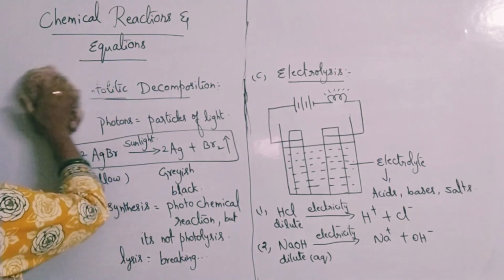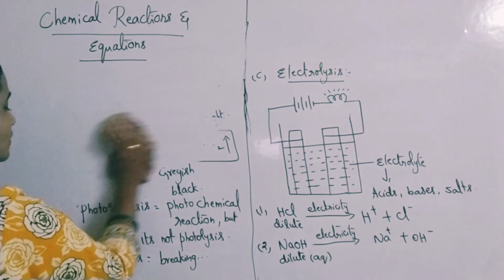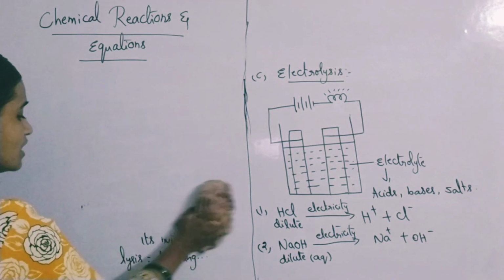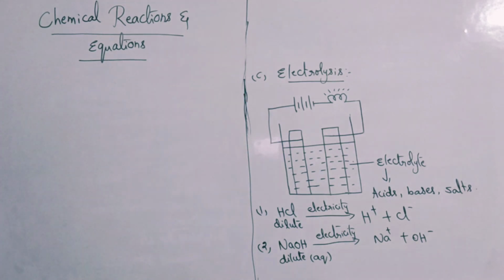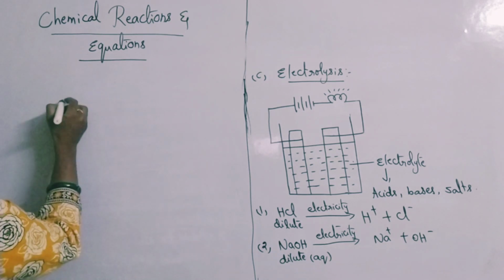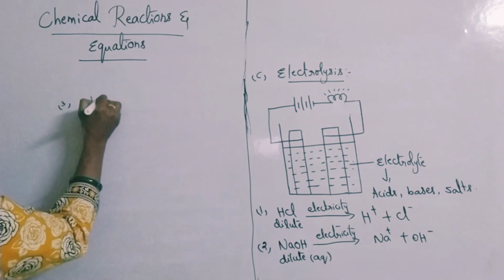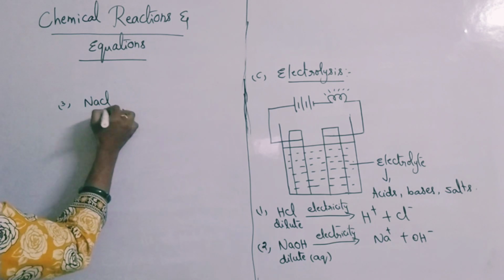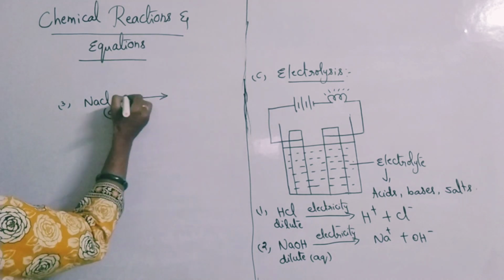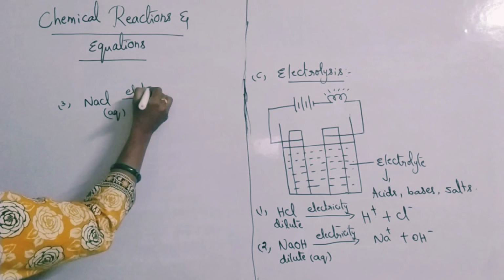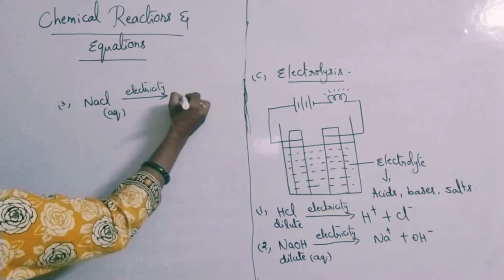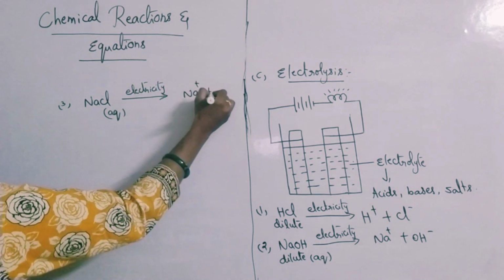Even if you take any salt substance, like aqueous NaCl, on electrolysis you get Na plus and Cl minus ions.